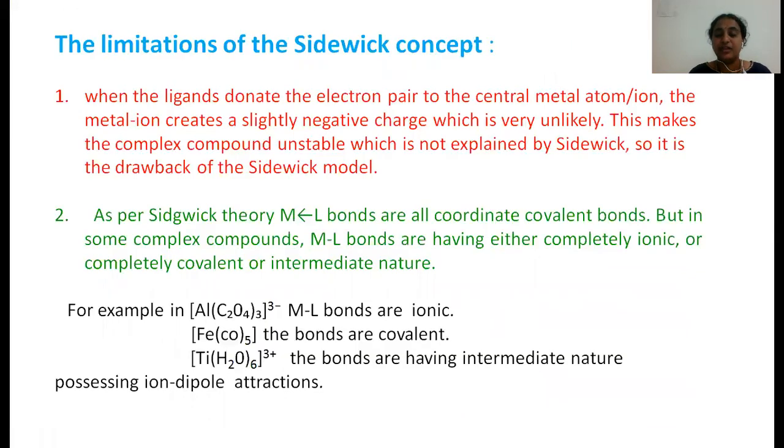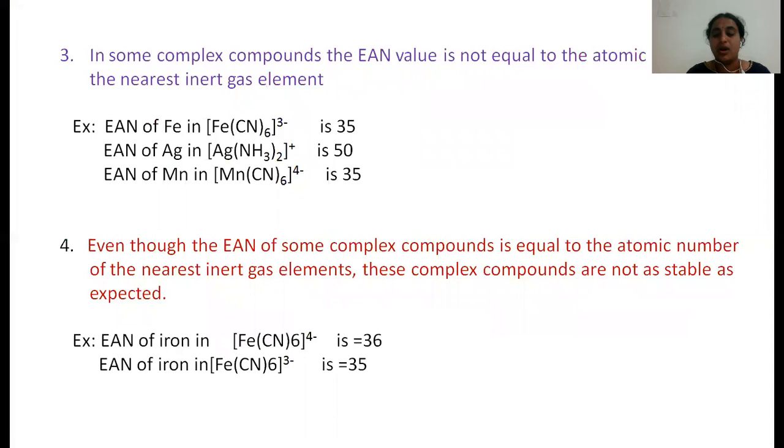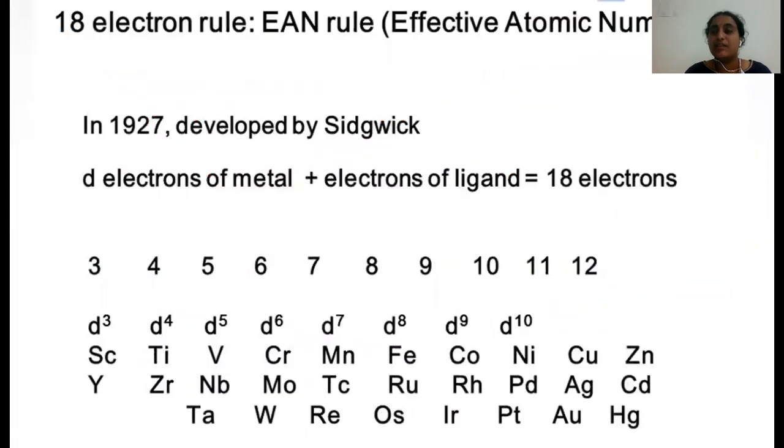Like this, Sidgwick explained that the coordination bond is formed between the metal and the ligand. All the ligands donate electrons to the metal and form the coordinate covalent bond. He also explained the EAN. EAN is nothing but the effective atomic number. Based on the effective atomic number, he explained whether a complex is stable or not, and whether it is diamagnetic or paramagnetic.